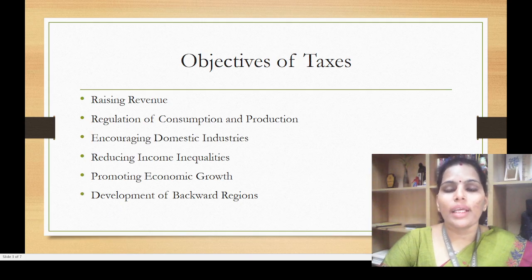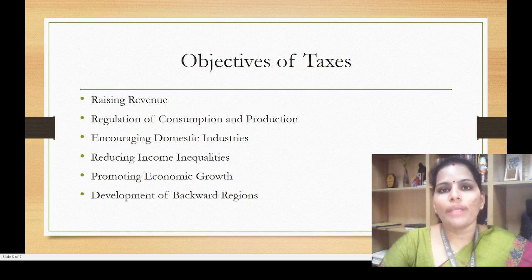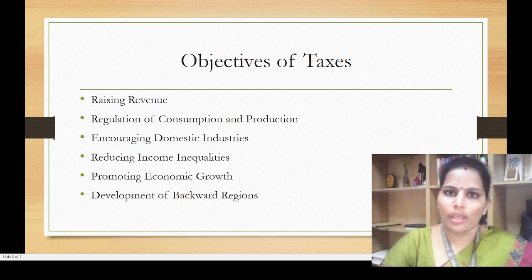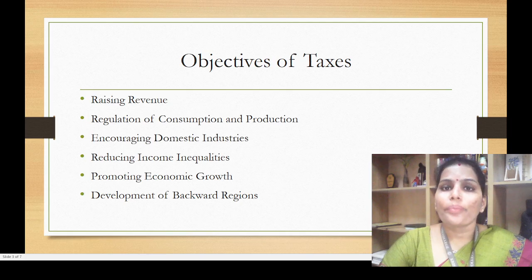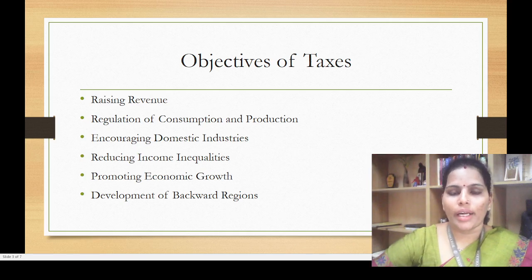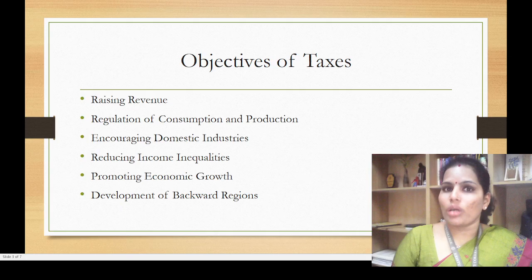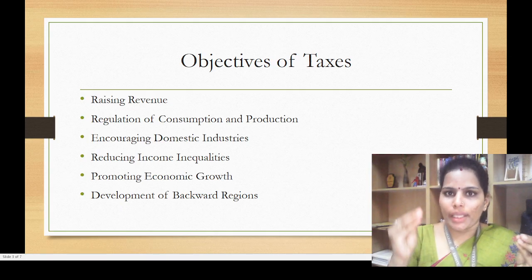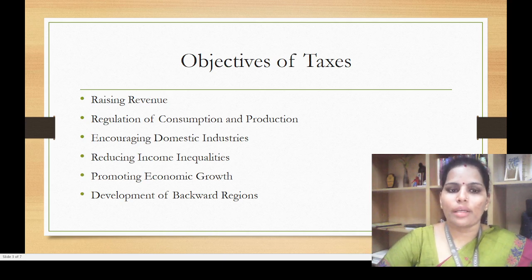Then reducing the income inequalities. As per the rule of taxation, the people with a higher income have to pay a higher amount of taxes, and the people with lower income have to pay lower taxes to the government. Because of this, the income inequality will reduce. The people who have more income, by paying the taxes, their income will reduce, and from the people who have less income, we are not collecting the taxes. So by that, they can try to equalize the incomes of the people.